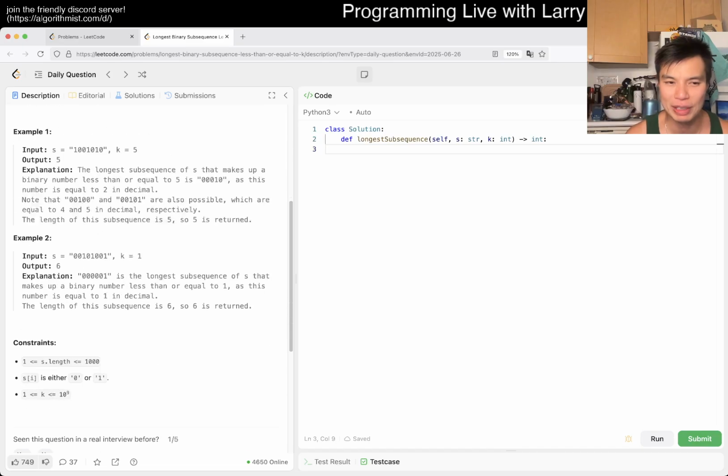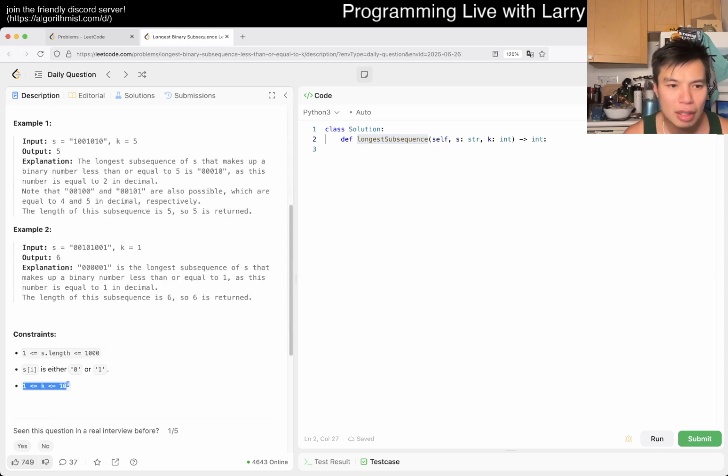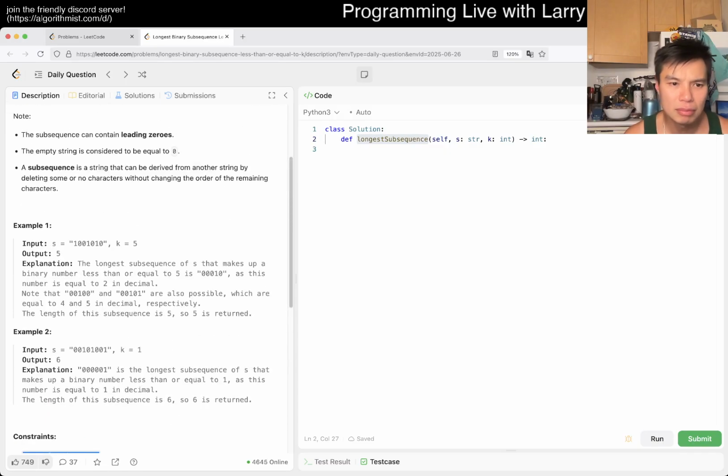Because you're looking for a specific number, it'll be easy to find the longest subsequence of that number. I don't know off my head though. Given that k is this number, and n is 1,000. Does that give me anything?